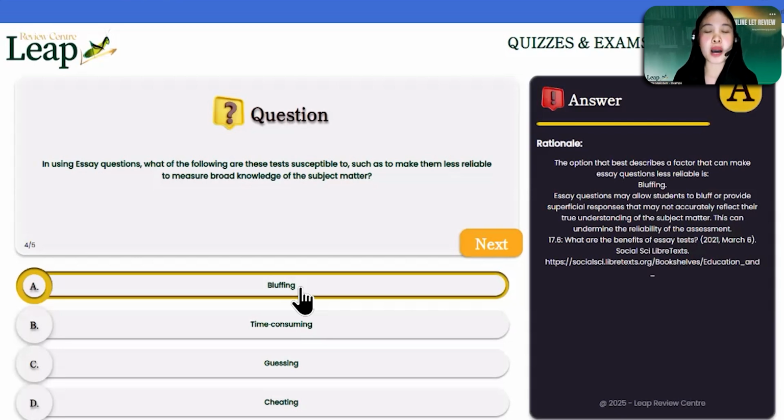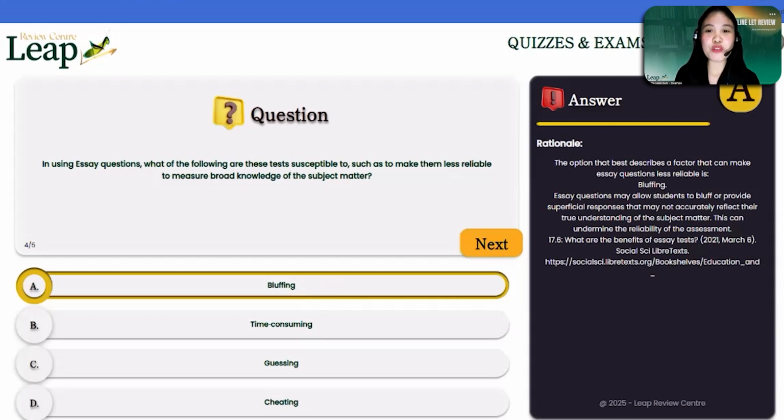For guessing, it's very prevalent when it comes to a multiple choice type of test or in true or false type of test. And then cheating, of course, that's true to all types of tests, specifically if the students lack enough discipline, and of course if the proctor is not paying attention during the exam. But what I would like to suggest in here, if you wanted to measure broad type of knowledge, we have to make use of multiple choice type of test. I hope that's clear.